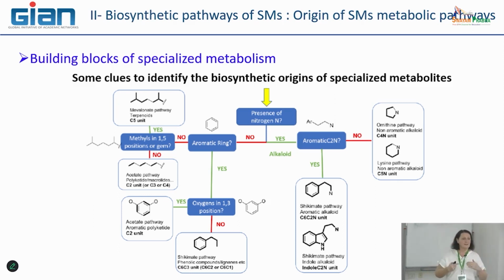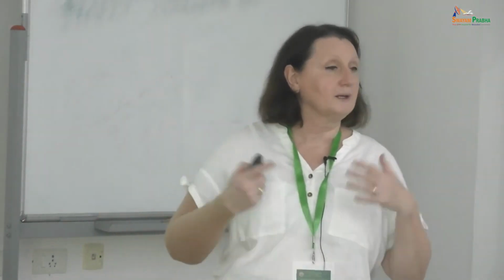And step by step, you can propose the classification of this molecule to one or the other type of family of secondary metabolites.